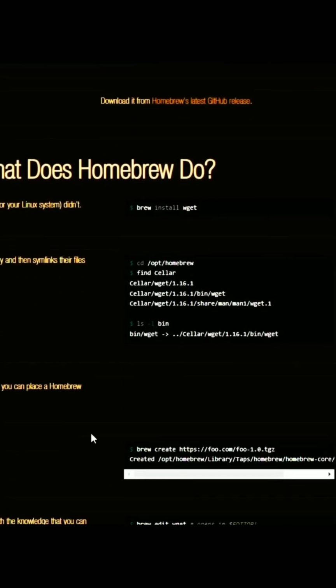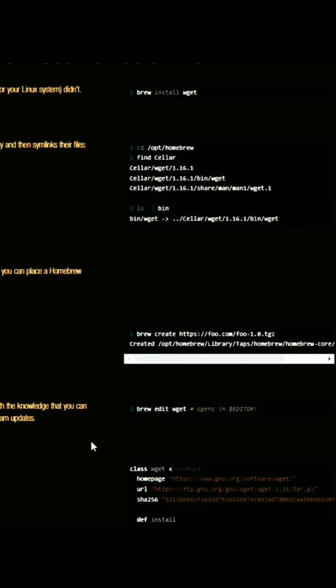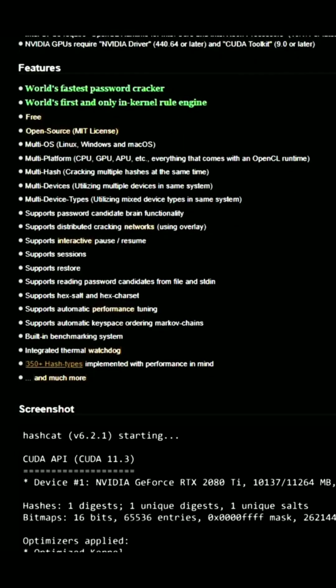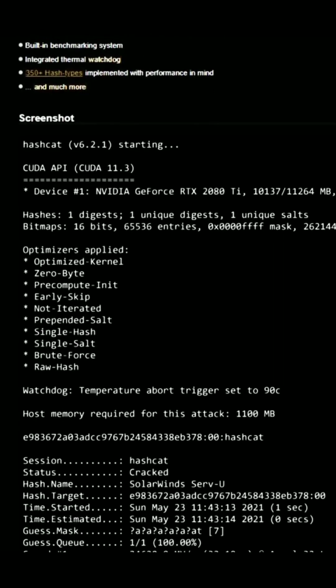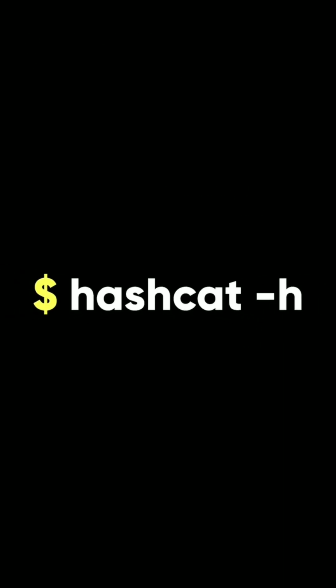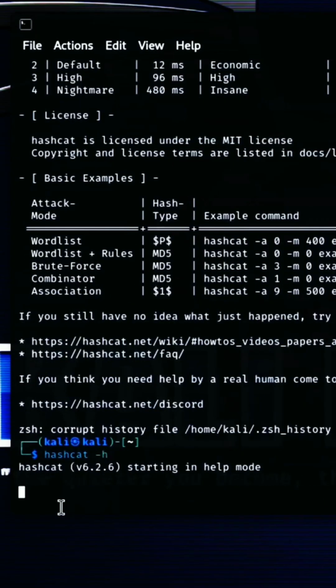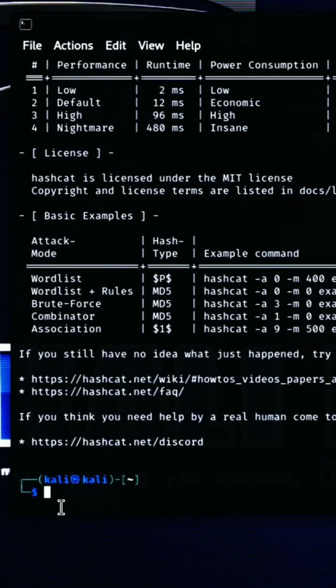If you are using a Mac, you can install Hashcat with Homebrew, which is a package manager for Mac. Here is the command. If you are using another operating system, you can find the installation instructions for Hashcat on its website. After you have installed Hashcat, you can check its help menu with this command. The help menu shows you all the options and parameters that you can use with Hashcat. You can also see the list of supported hashing algorithms and modes.